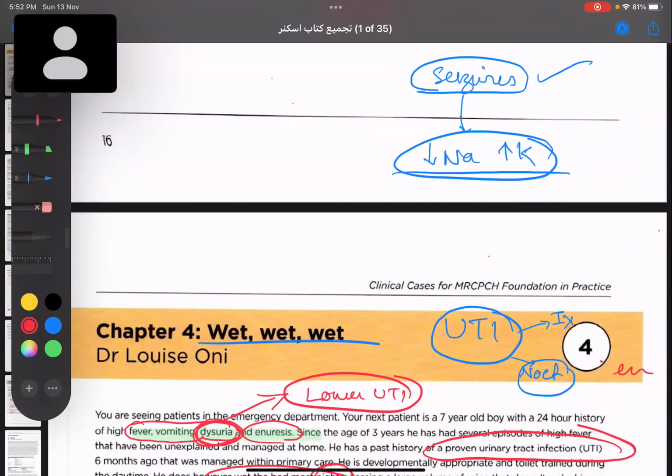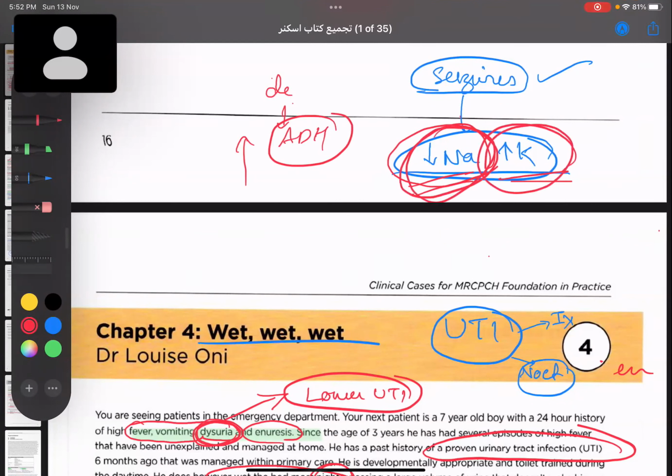Desmopressin is the cause. Okay, so first of all, if it is only desmopressin, you're giving antidiuretic hormone, so your water is increasing in the body. What would happen? You will find hyponatremia, hypokalemia. But you are finding some contradictory changes here. You're finding hyponatremia, but potassium is increasing. What is the cause? That is definitely not desmopressin. This is the cause of only one hormone, which loves sodium and hates potassium. Which is that hormone? Aldosterone.